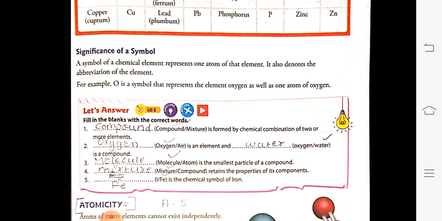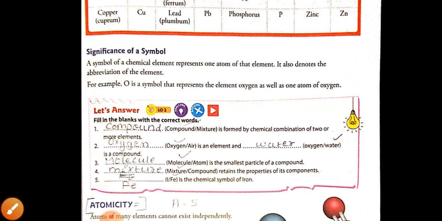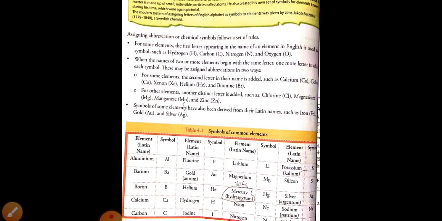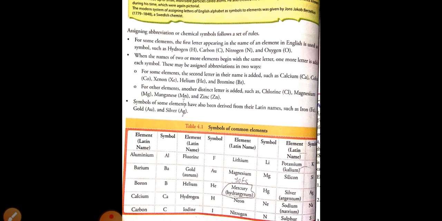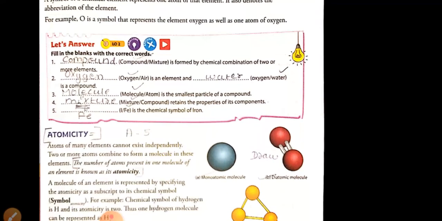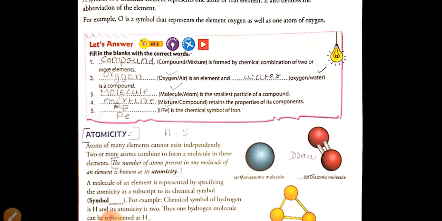We have completed the exercises, and I have given the homework that you have to learn these names of the chemical symbols, the names of the elements with their symbols, and this fill in the blanks we have completed. And if you haven't completed, you can just pause the video and complete the fill in the blanks.